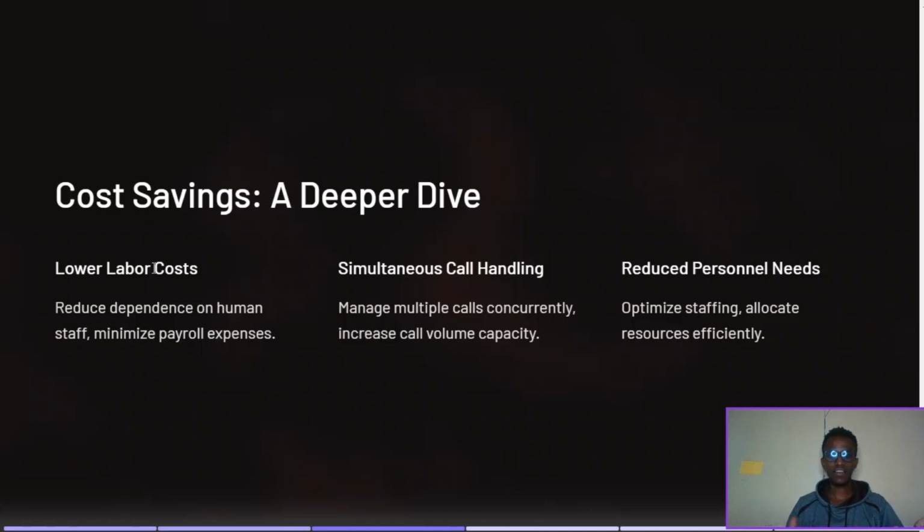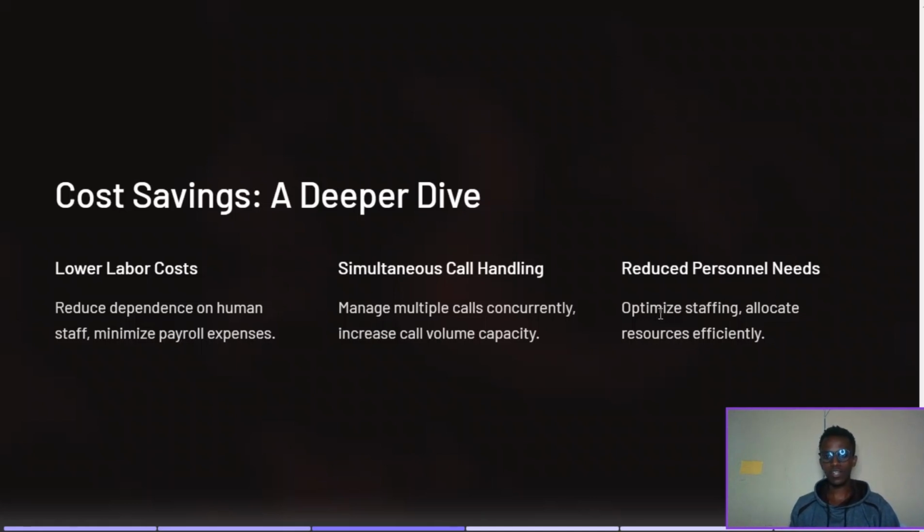At first, there is low labor cost. That means you reduce dependence on human beings. This AI receptionist never goes to sleep, they never get tired, and they never complain. And there is simultaneous call handling. What this means is 5 people can be on the call with the same agent. That means this day can be 5 guys at once, basically.